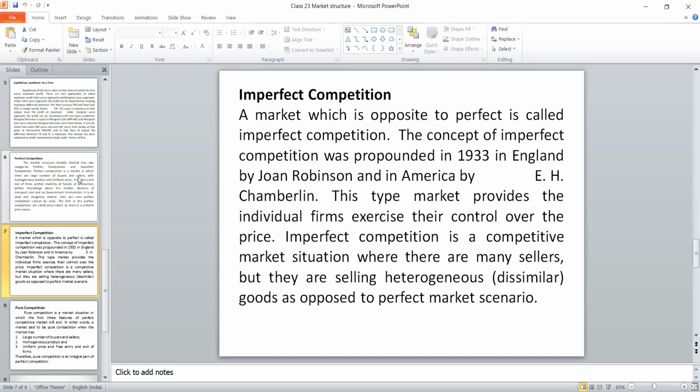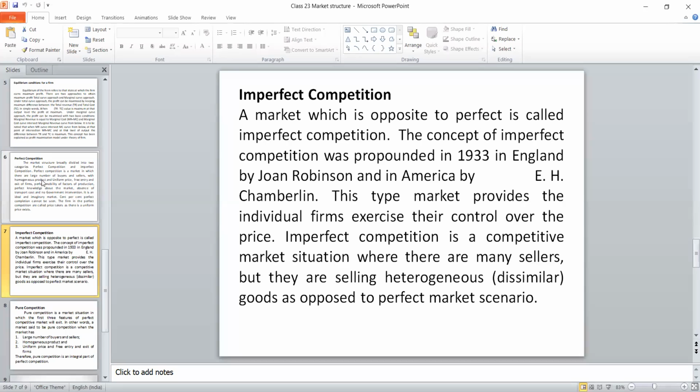This particular concept was introduced by Professor Joan Robinson, and based on the Chamberlin model only, she gave these imperfect markets. So the Chamberlin model, monopoly to oligopoly, is considered to be the best model. Based on that only, they classify the market depending upon the number of sellers. If there is only one seller, then it is monopoly. Suppose 2 sellers are there, then it is called duopoly. Suppose a few sellers are there, it is called oligopoly. And finally, monopolistic competition has many sellers.